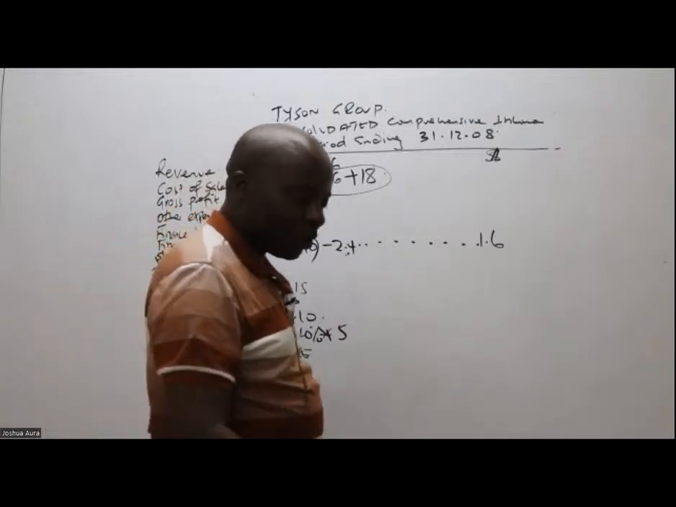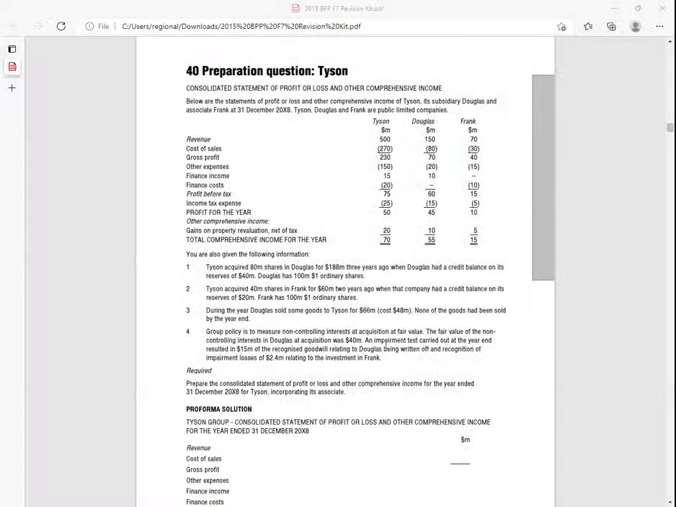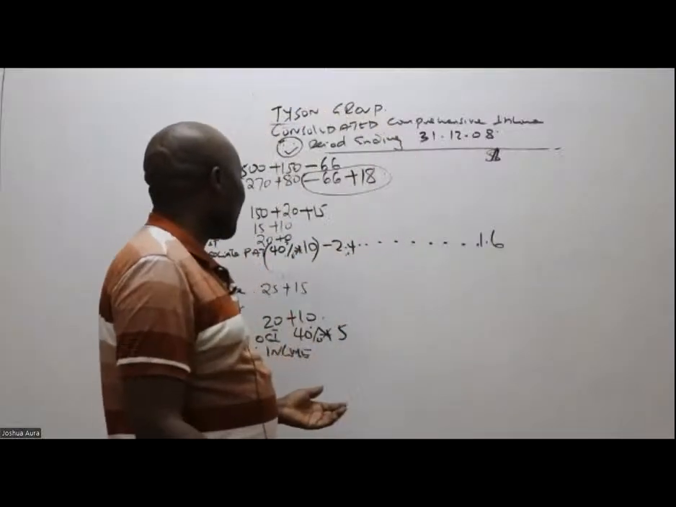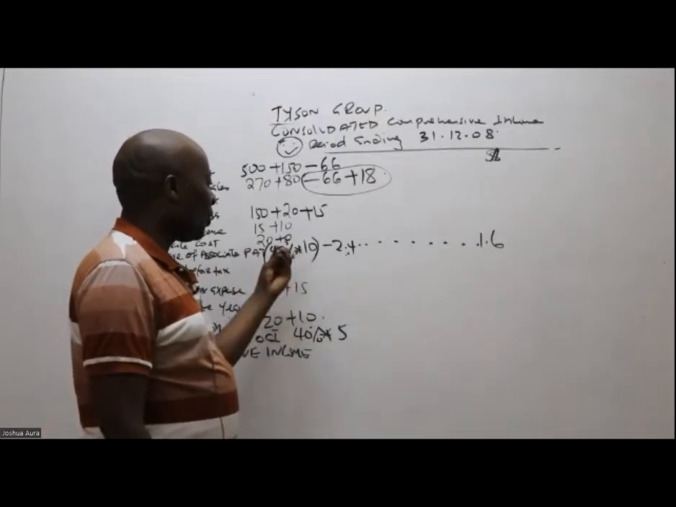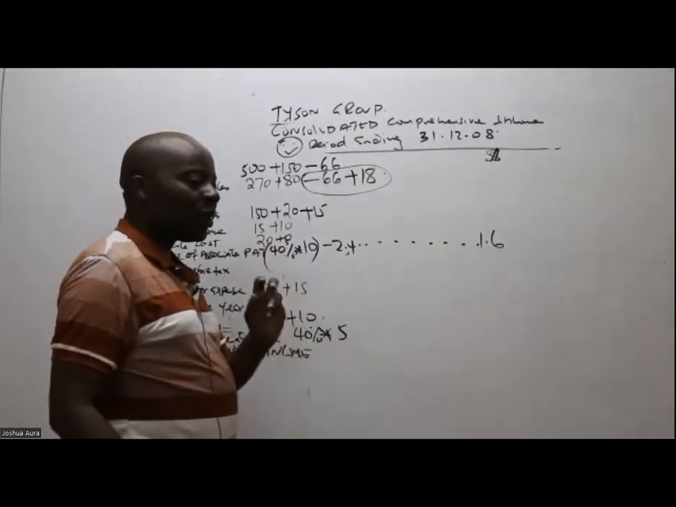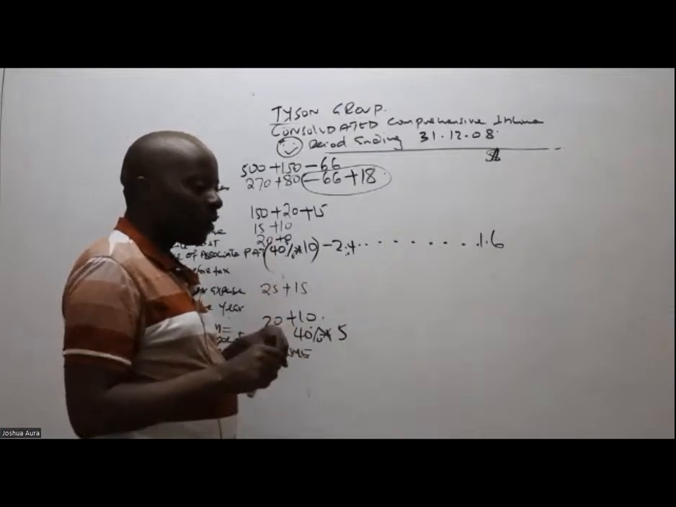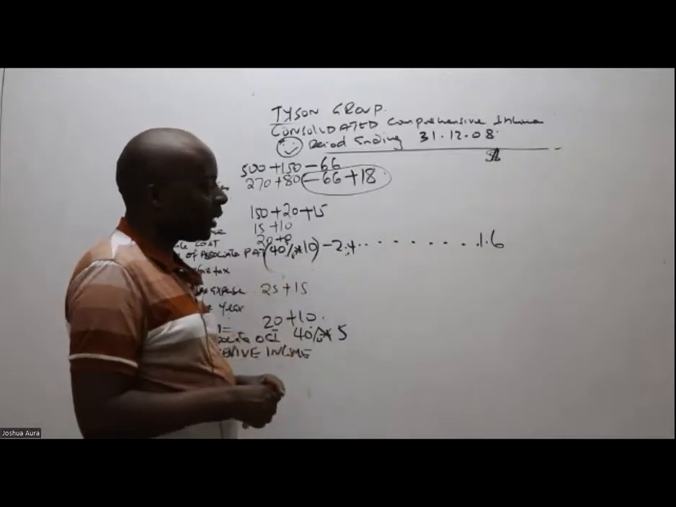They want me to repeat this concept. It's an impairment of the associate. We are told here recognition of impairment losses of 2.4 million relating to the investment in Frank. Frank is an associate, so I should go and recognize a profit, which is 4 bob. 40% of 10 is 4 bob. Out of this 4, I'm required to charge that 2.4 from that income. I've taken an income, so subtract that expense of 2.4.